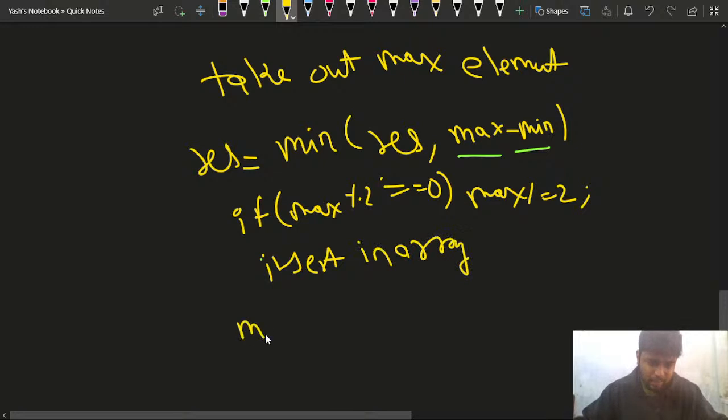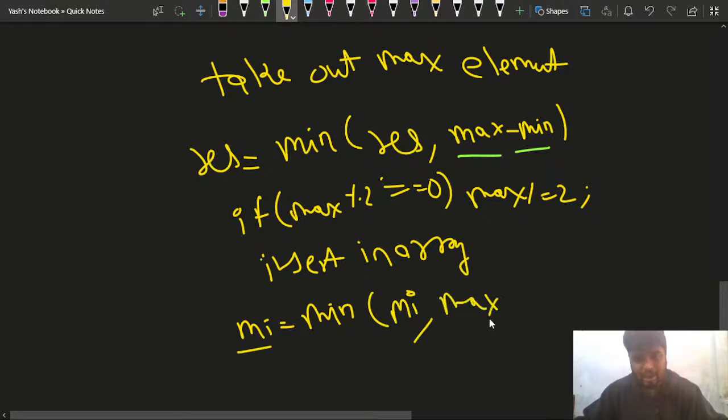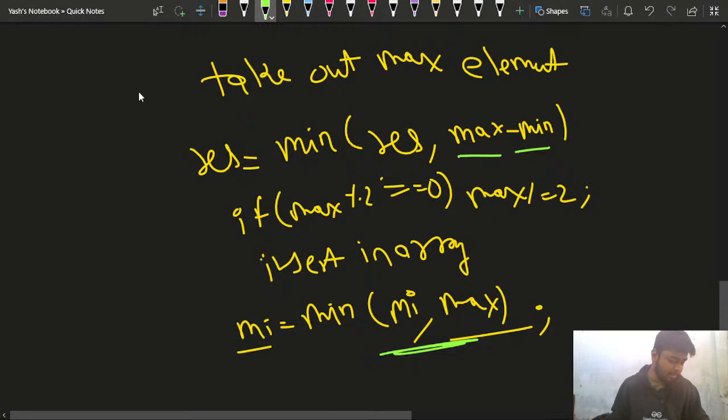Then I'm doing mi equal to the minimum of mi, the minimum element, comma max, because max has now been updated, right? So I'll check whether the minimum element has changed. It might happen that when you divide the maximum element by 2, it becomes the minimum element, right? So that's why you need to keep a check. This is how we are doing it, and this is mi.